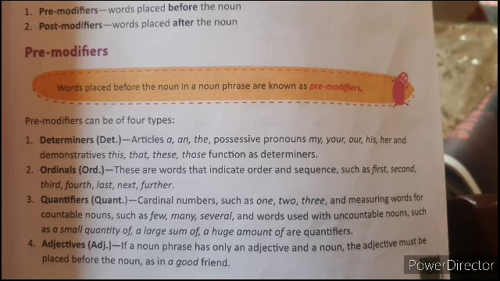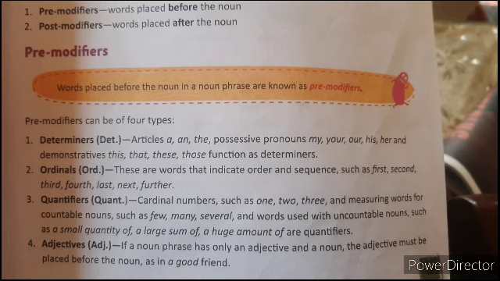Post-modifiers are words that come after the noun, and they are called post-modifiers.